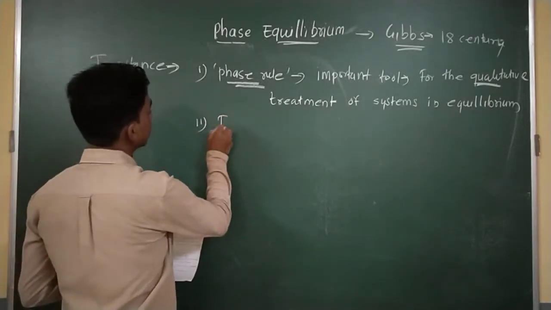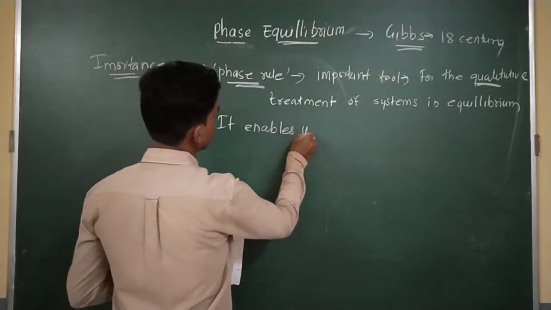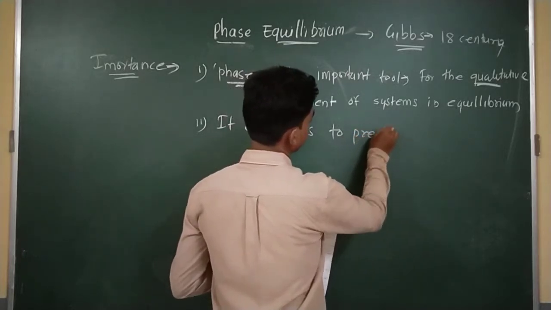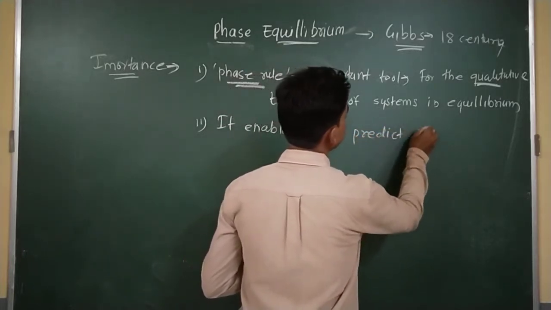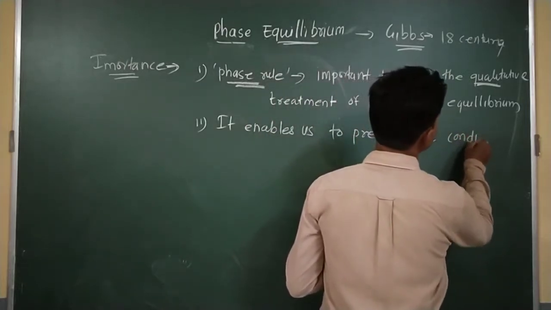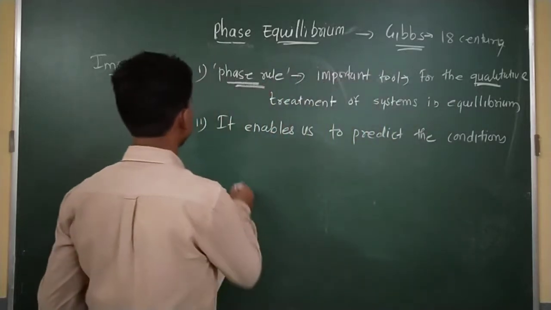This phase rule enables us to predict the conditions that must be specified for a system to exhibit equilibrium.